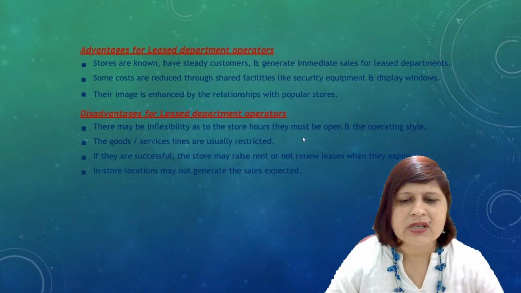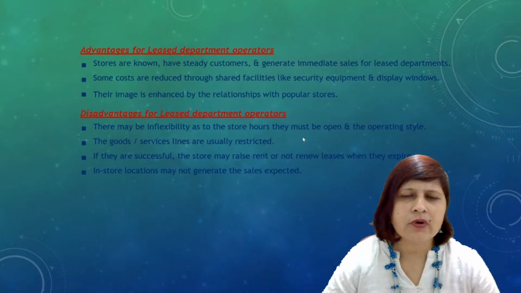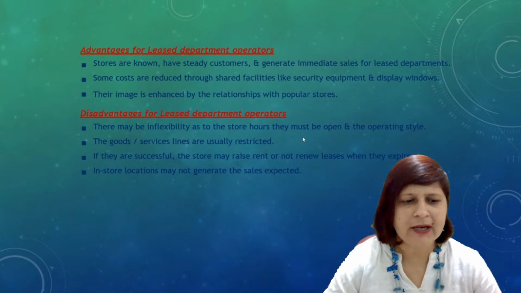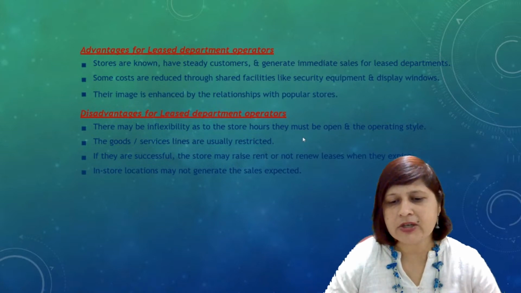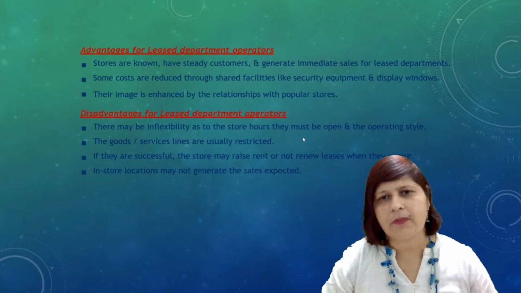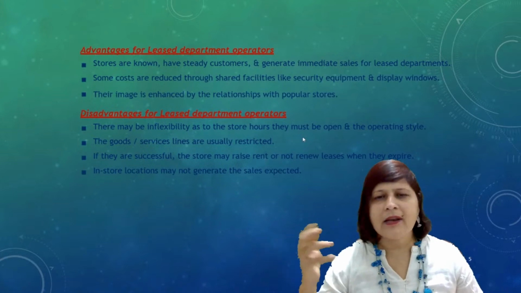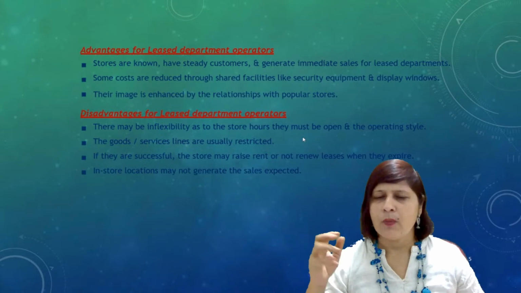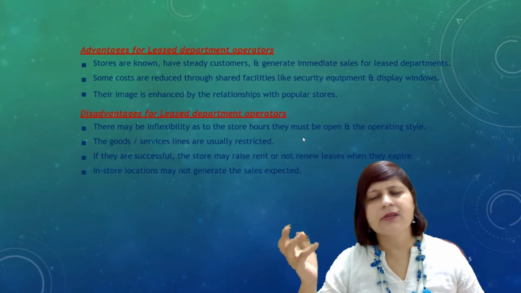The goods and services lines are usually restricted. What type of goods, what type of services you can provide in their store, that is restricted, right? If they are successful, the store may raise rent or not renew the lease when it expires. That is the biggest problem. Suppose the store is doing well, then it depends on the store owner whether he renews the lease or not when it expires.